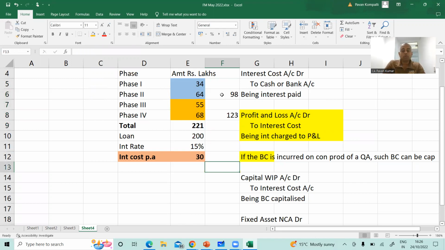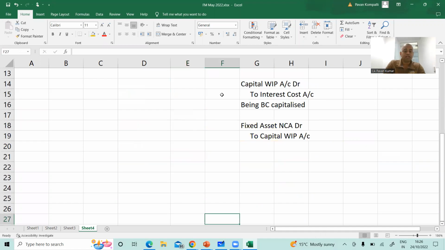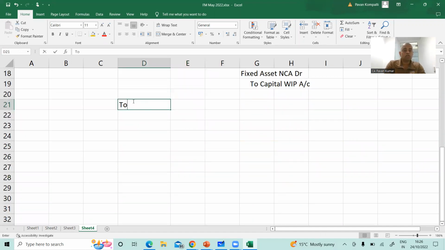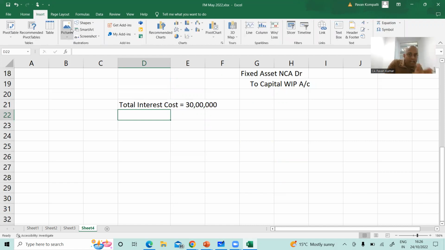Correct? Now look here carefully. I am writing a small chart. Total interest cost or borrowing cost is equal to 30 lakhs. In this, there are two parts: one is borrowing cost incurred for phases 1 and 2, and the other is borrowing cost incurred for phases 3 and 4.